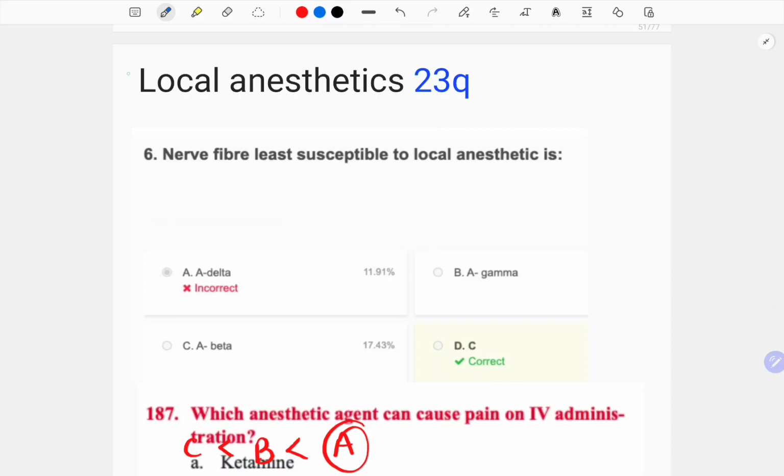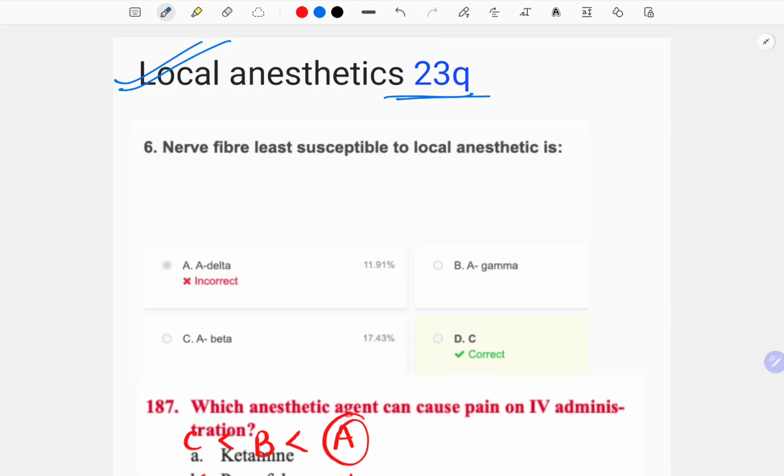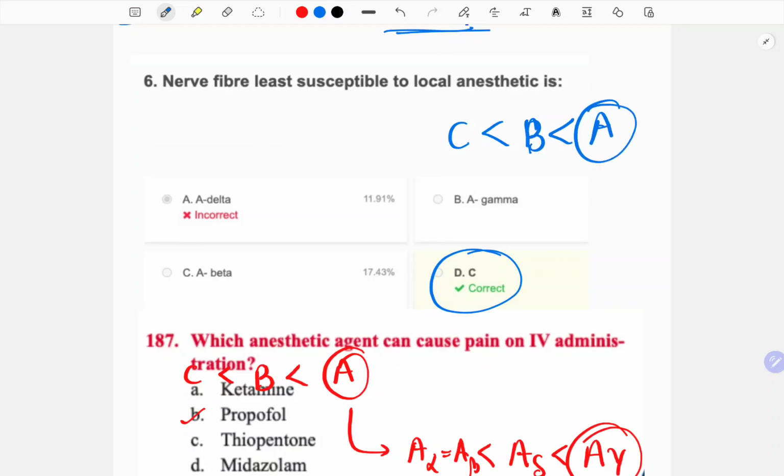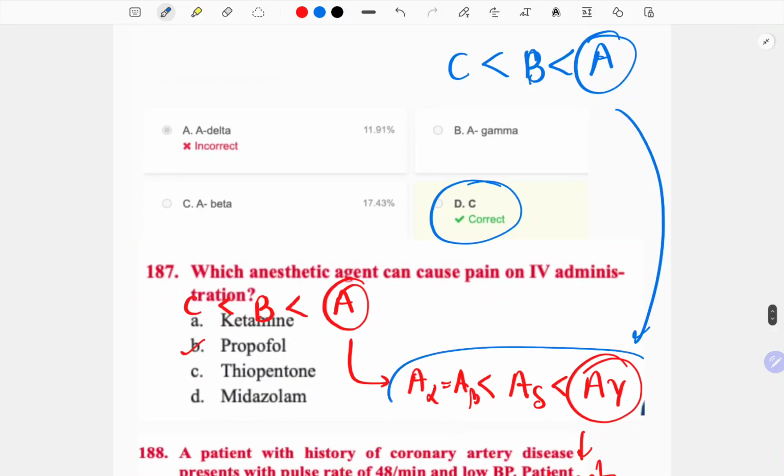Okay, the next topic is local anesthetics. 23 questions have been asked. The nerve fiber least susceptible to local anesthetics is, I hope you remember, the unmyelinated and thinnest, but these are least susceptible. Maximum susceptible are A gamma, and then A delta. So C is the least susceptible.